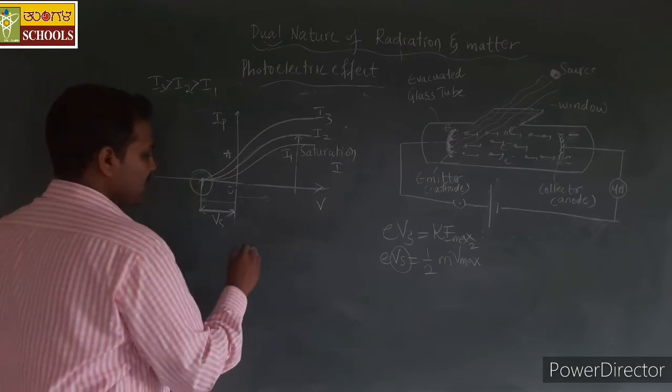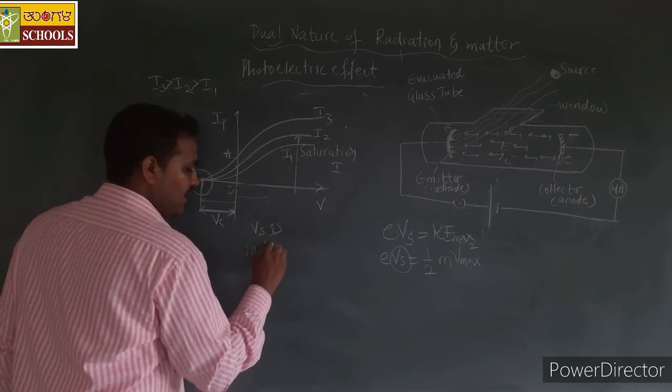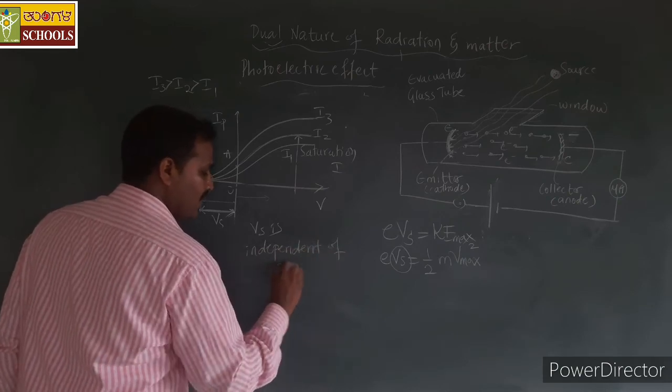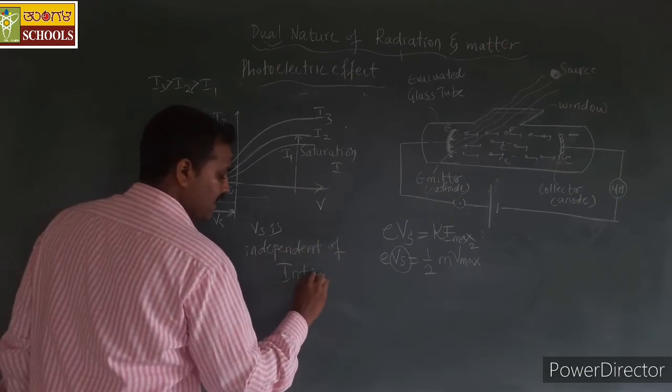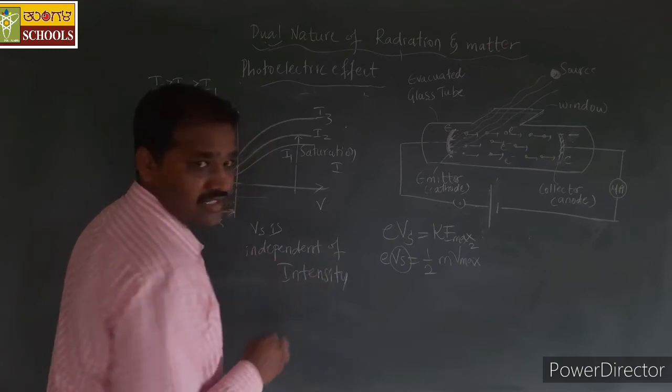So by this we can say that the stopping potential is independent of the intensity of the incident light radiation.